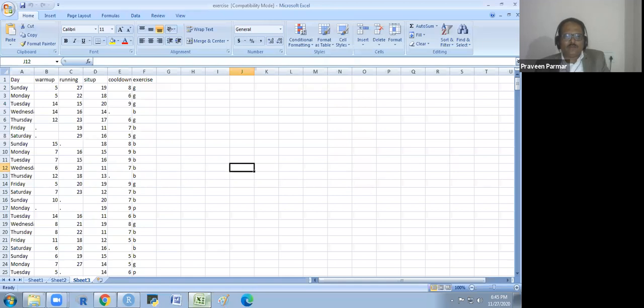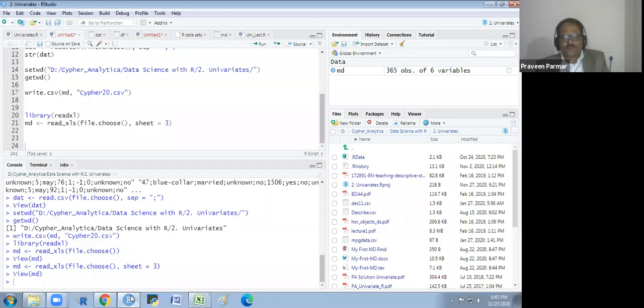We could read different formats of files also, but I will not cover that in this workshop. That is in the second workshop, R2, where we will see the SAS file and the SPSS file, and other format files we could read.